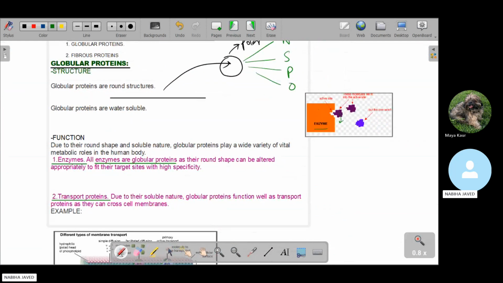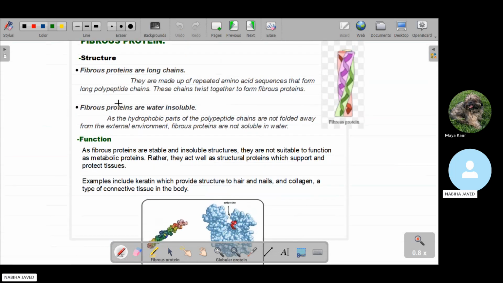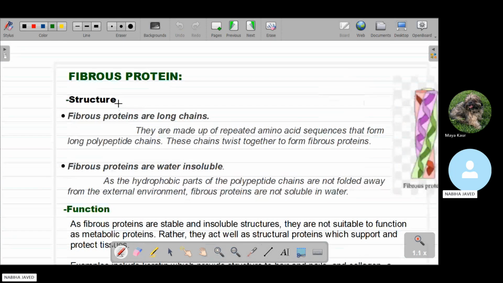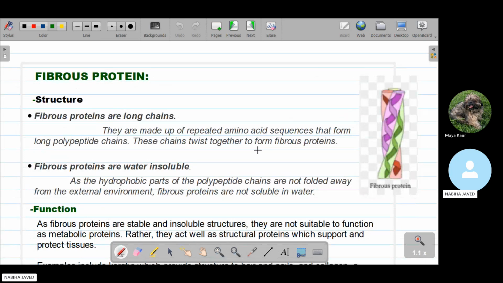The next classification of the protein structure is the fibrous proteins. Fibrous proteins are simple. They are made up of repeated amino acid sequences. We have one amino acid chain; an amino acid combines with another through a peptide bond and they form a long chain through a sequence. They form a long polypeptide chain, and these chains twist together to form the fibrous protein.